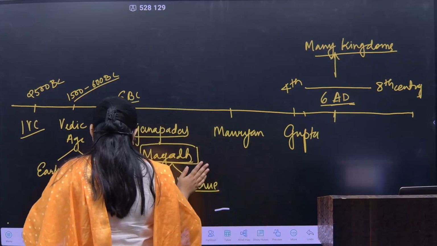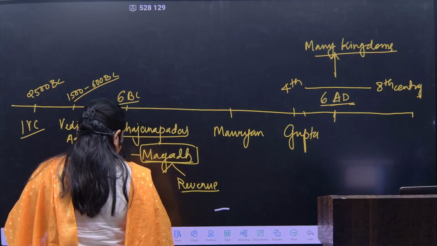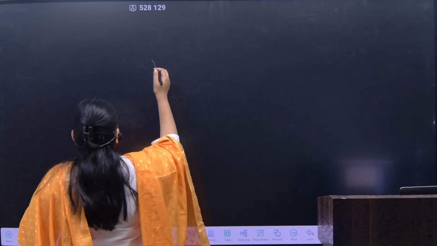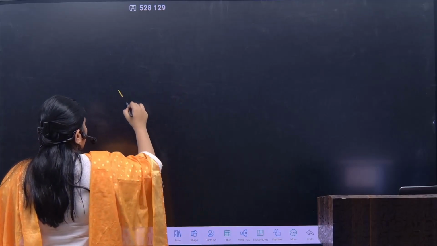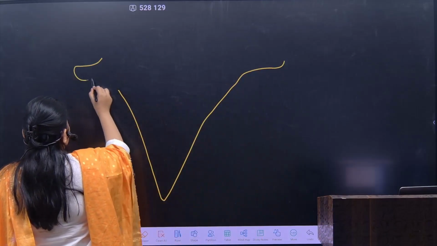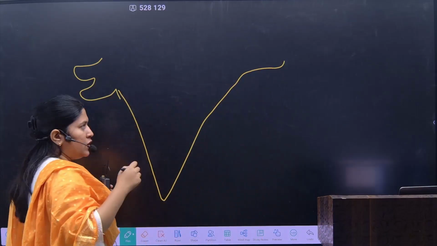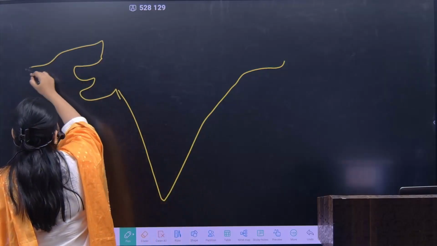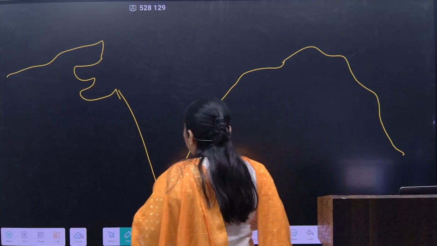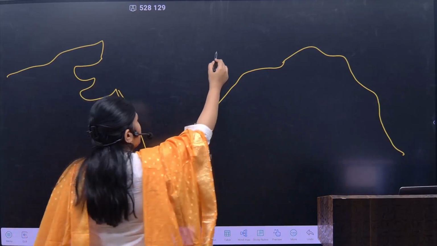Now, when we talk about the geography of the Indian subcontinent during ancient history, I have told you that Magadha was here, right?